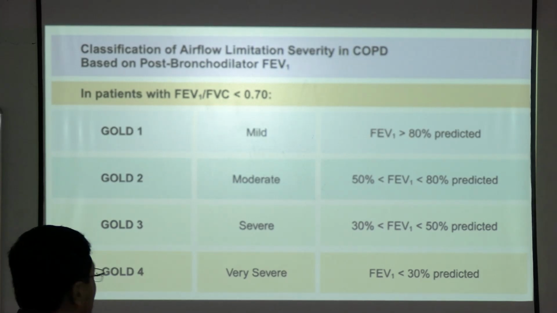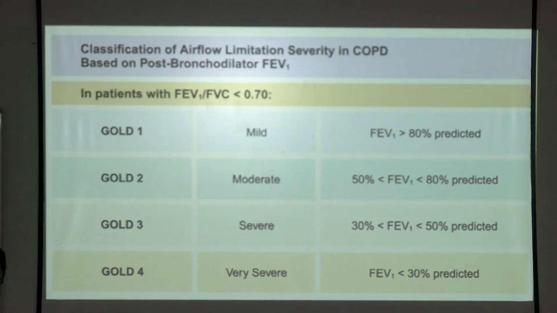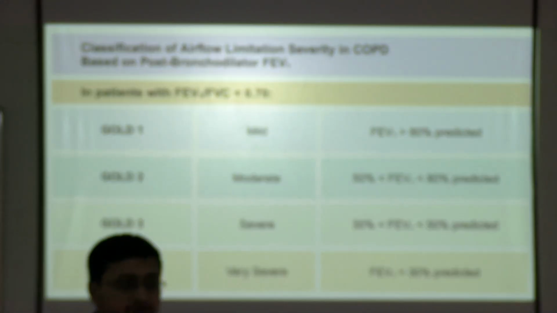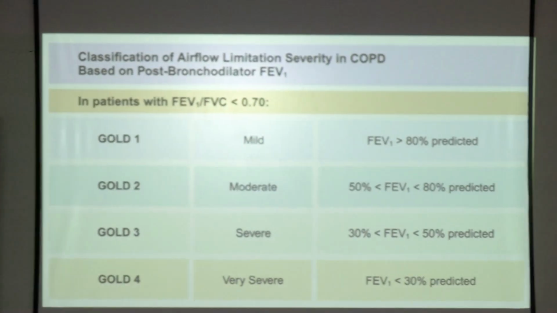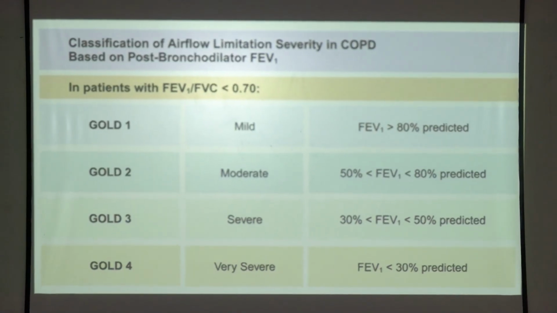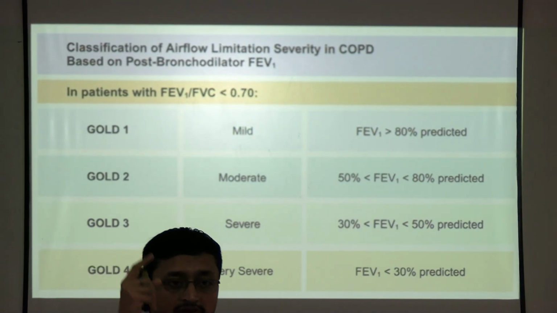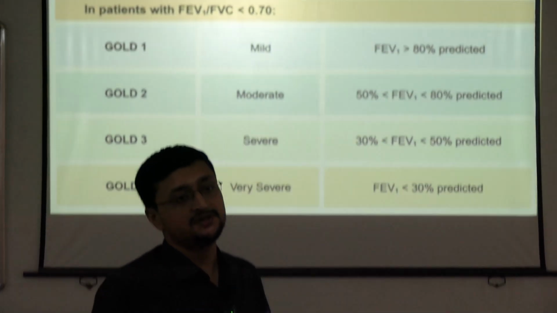Okay, so as I was just saying, there is the post bronchodilator FEV1. This is according to the GOLD severity classification. Post bronchodilator FEV1 mild means the FEV1 is more than 80% predicted, and severe is when FEV1 is less than 30% predicted. So in that manner you should grade the severity of the disease.